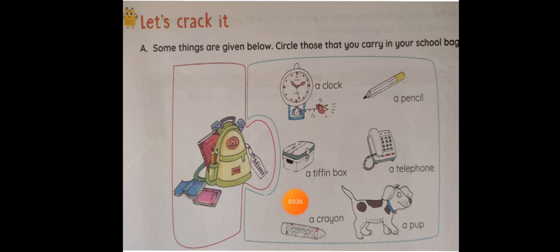Okay children? See, do you take a clock in the school bag? No. Do you take a pencil? Yes. Do you take a tiffin box? Yes. Do you take a telephone? No. Crayon? Yes. Do you take a pup? No. See, now you came to know, right? The tiffin box, pencil and crayons are the three things you will be carrying in your bag.